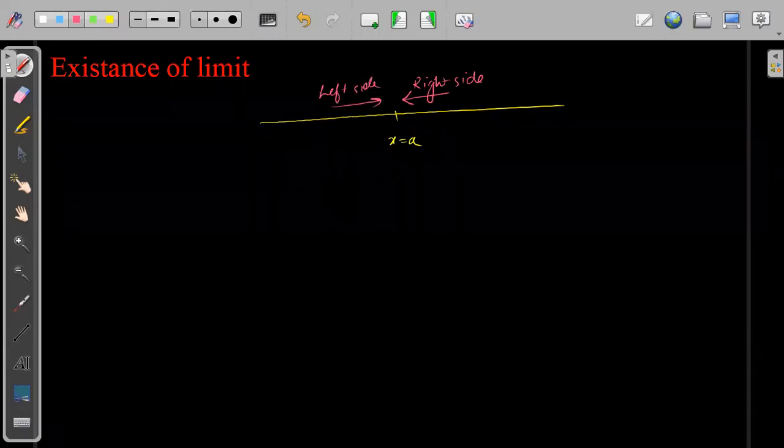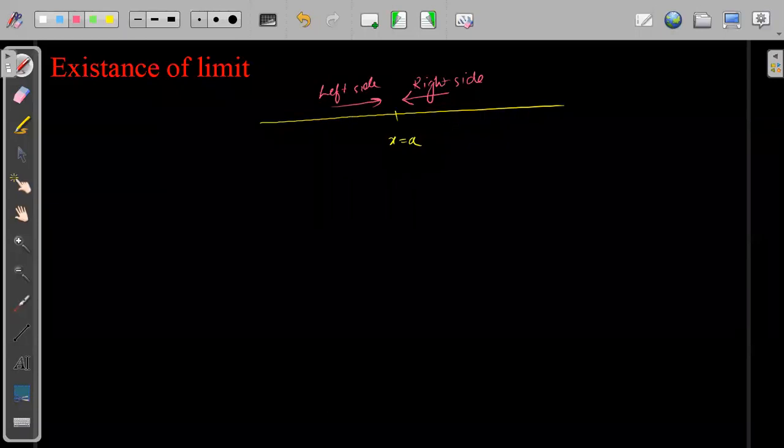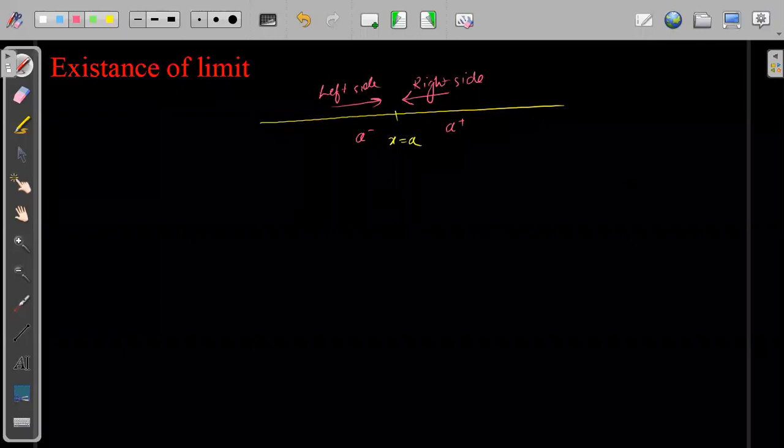So we can approach a from the right side, that is a plus, and from the left side, that is a minus, and we will say that a limit exists when the right hand limit and the left hand limit both are equal. That means the function is approaching x equals a from the right hand side and left hand side to the same limiting value.